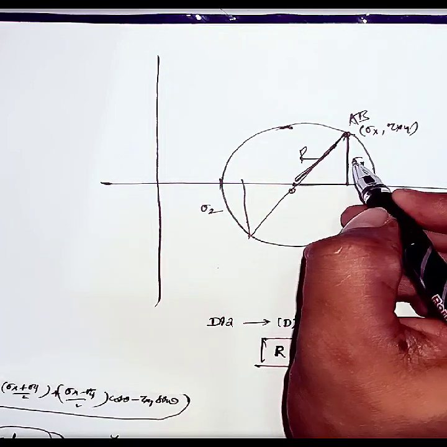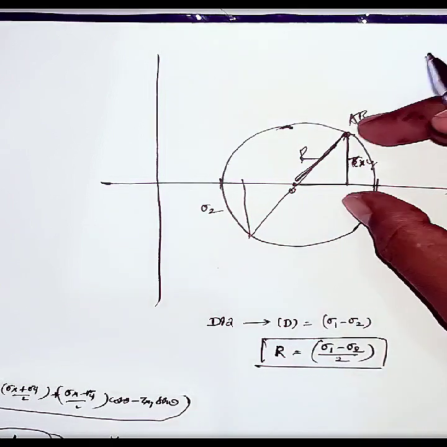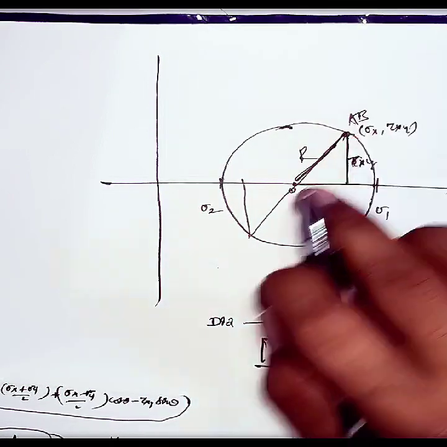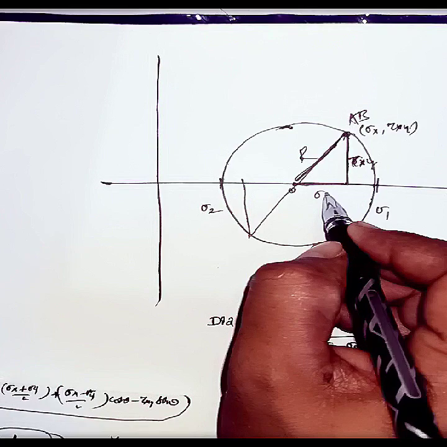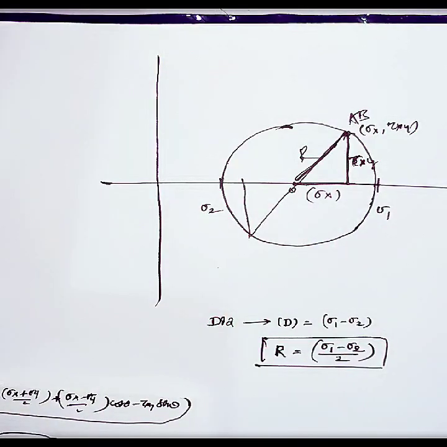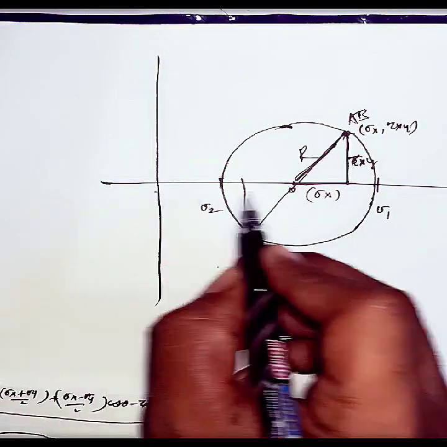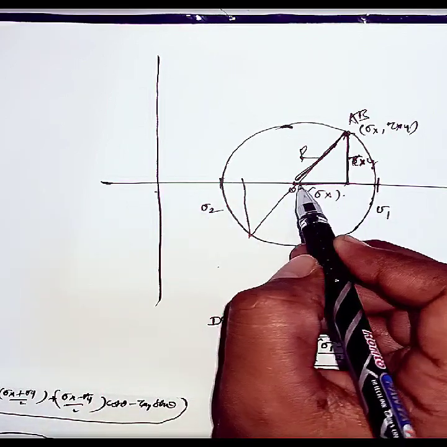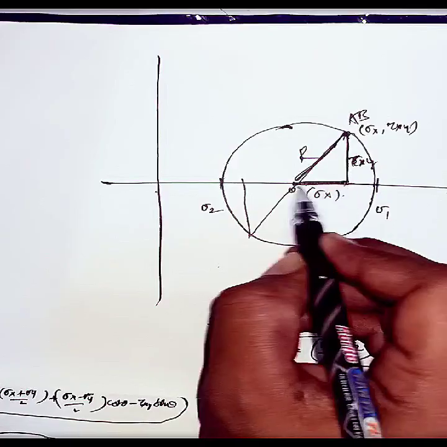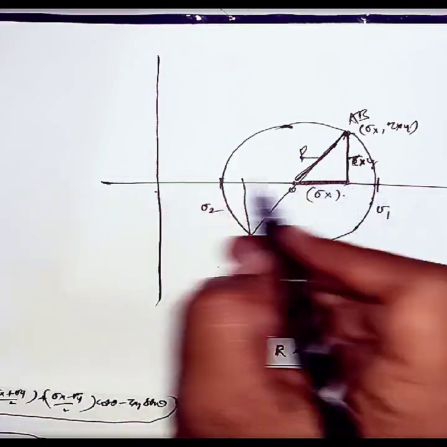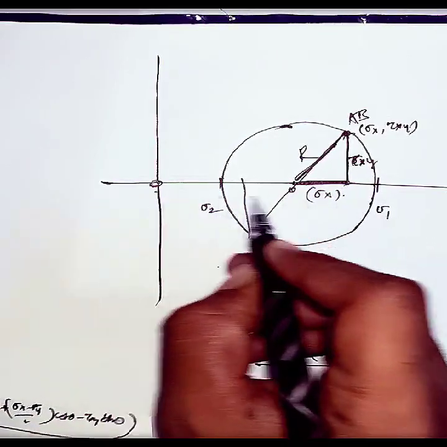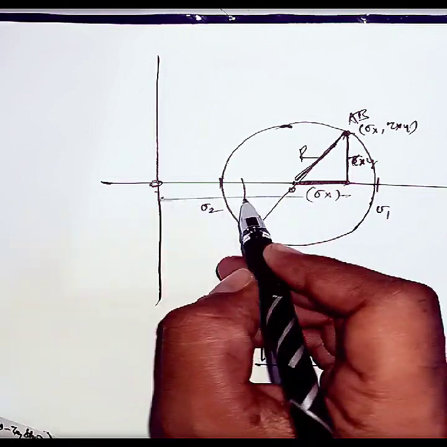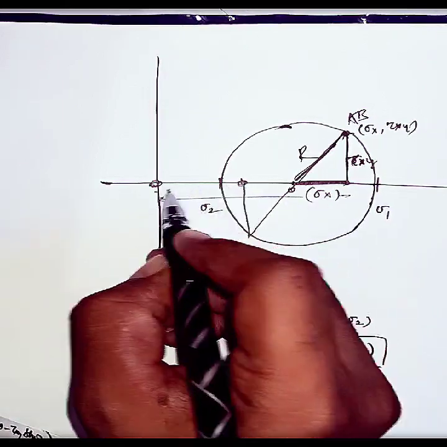The vertical axis is tau xy, and the horizontal axis is sigma x. From this point to this point it is sigma x. Now we want this value. As we know, from the origin to this point it is sigma x, and from the origin to this point it is sigma y.